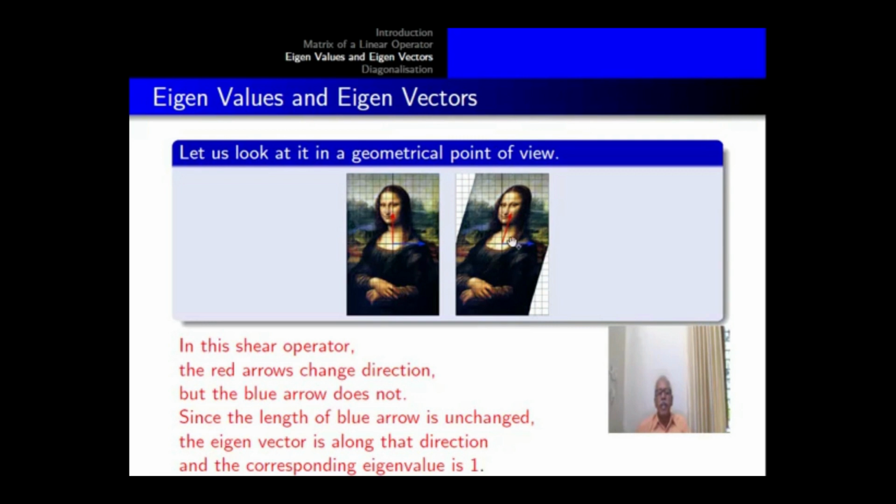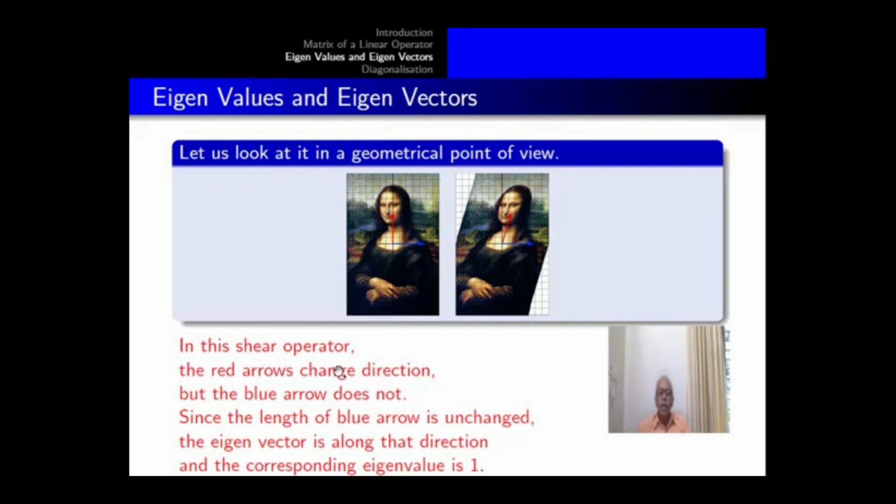So you get the photograph sheared to the right side. But in the shearing, the blue line does not have any change. The red line, the red arrow, is tilted to the right. So the image is sheared towards the right.